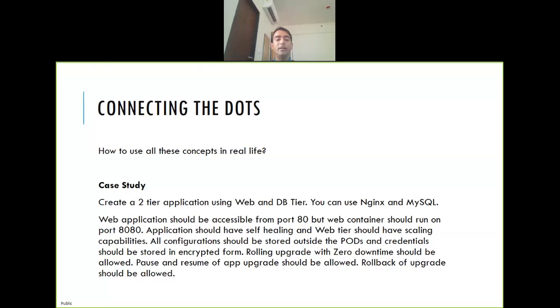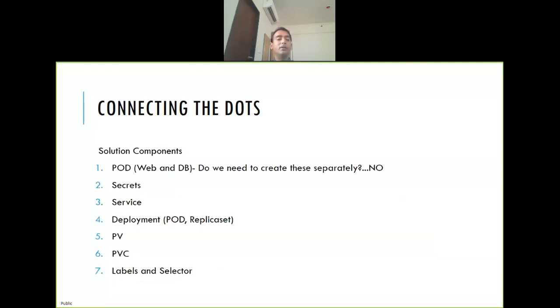It should have scaling capability. Configuration should not be stored inside the pod, right? Data should be encrypted, the password part. Rolling upgrade with zero downtime should be allowed. Rollback, pausing, all this should be allowed. And you have to showcase it also. What all things will you use here?